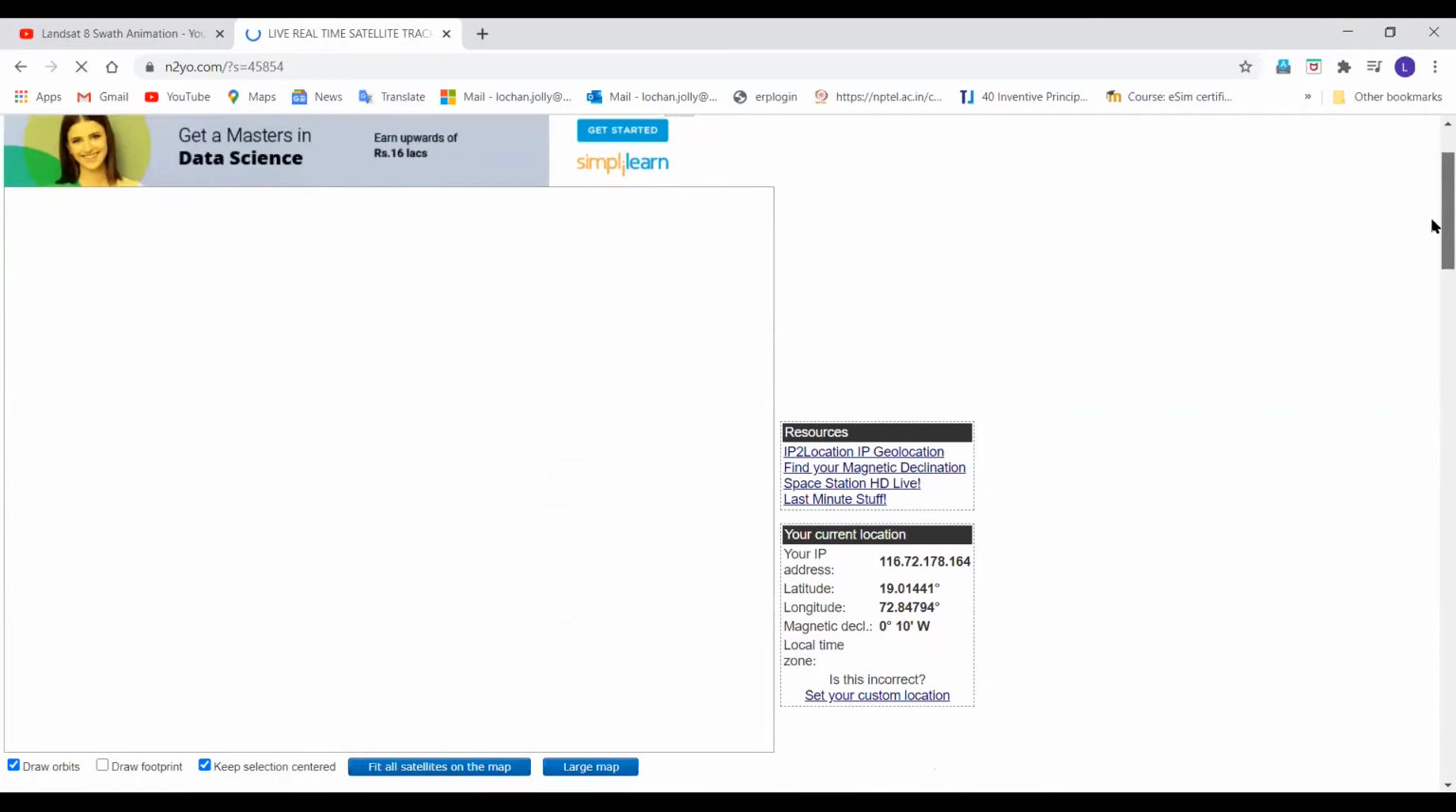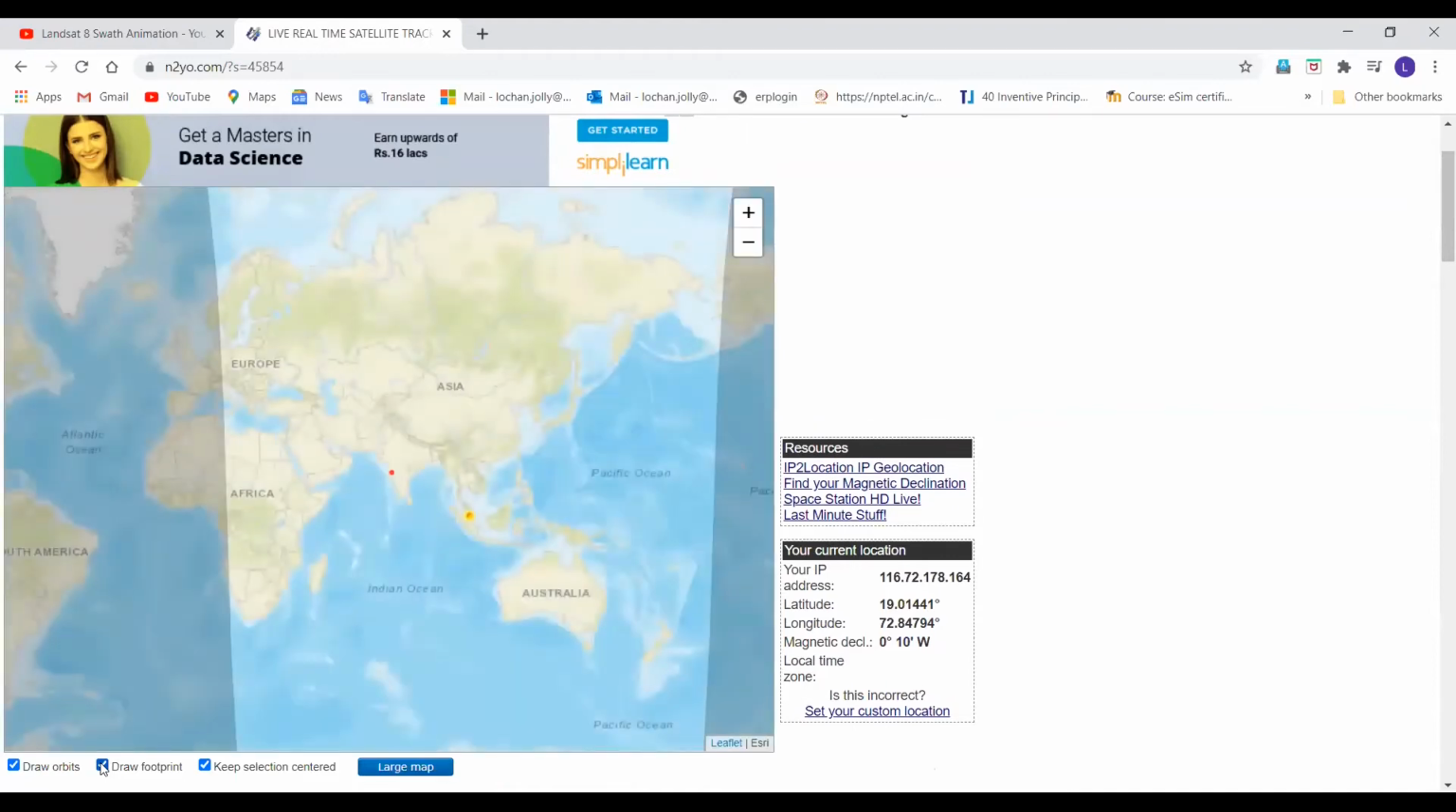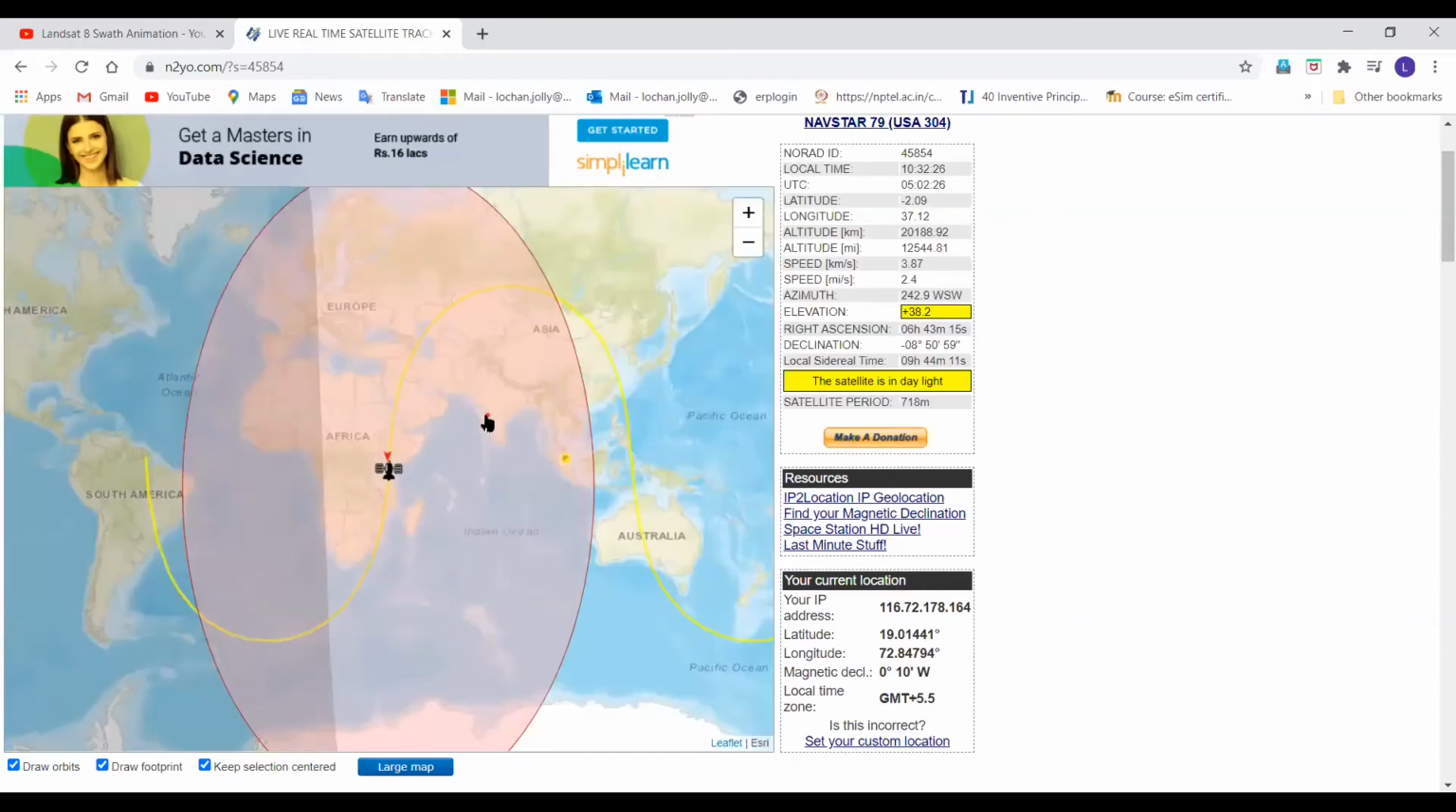So there were 24 satellites. I had selected one satellite because the GPS constellation has 24 satellites. I had selected one for tracking. Yeah. The path, right? Right now it's over Africa. And this is my location. You are here. This is the footprint.